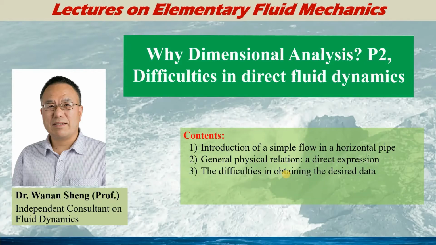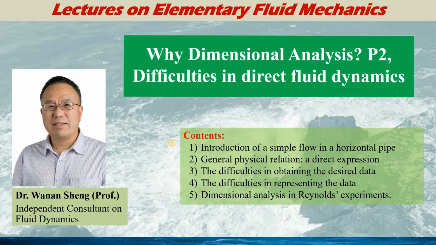Then I will talk about the difficulties in obtaining the desired data and in representing the data, how we can find the relation between the fluid friction and the relevant parameters. And finally, I will give an example of how Reynolds carried out the dimensional analysis for his experiment.